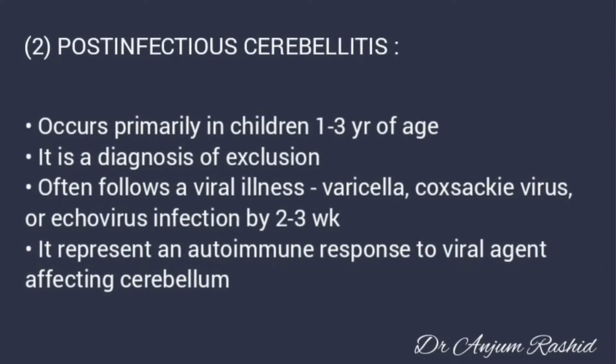Second important cause of acute ataxia in children is post-infectious cerebellitis. It occurs primarily in children 1 to 3 years of age, and it is a diagnosis of exclusion. It often follows a viral illness such as varicella, Coxsackie virus or echovirus infection by 2 to 3 weeks. It represents an autoimmune response to the viral agent which is affecting the cerebellum.